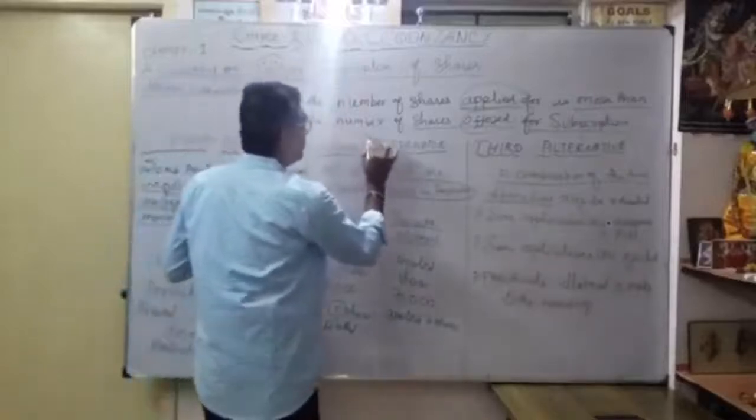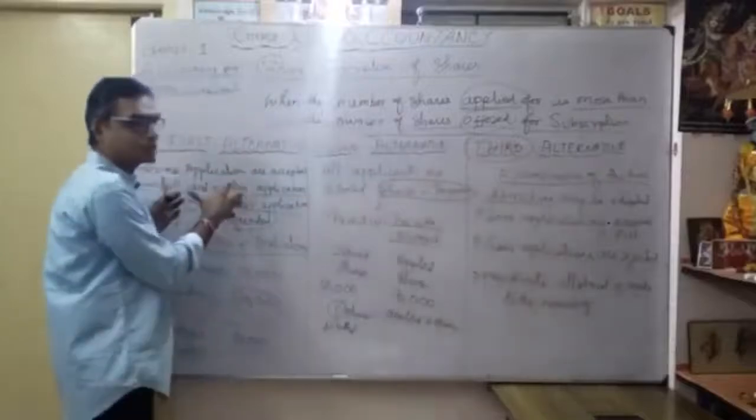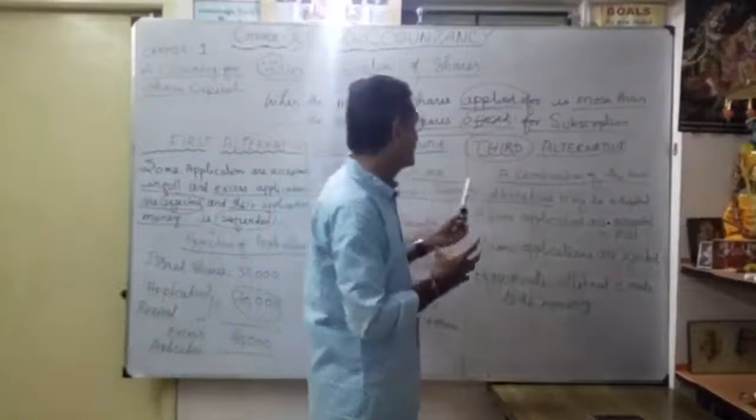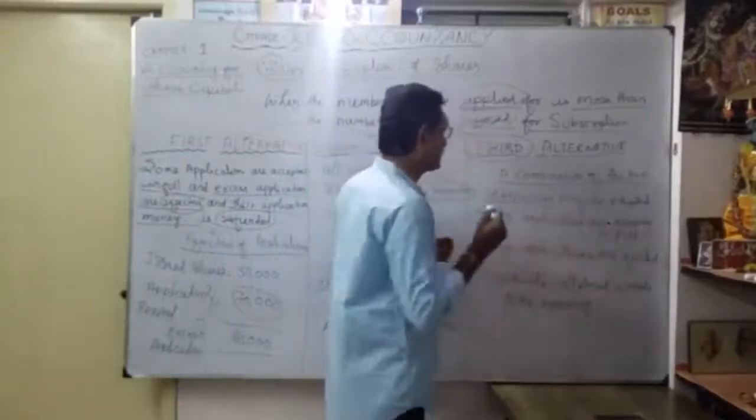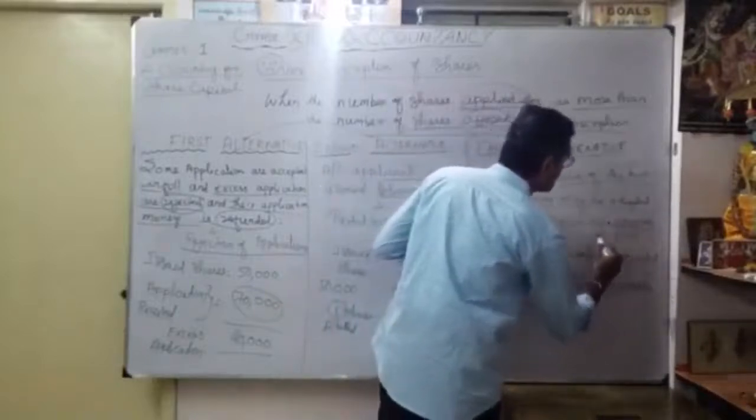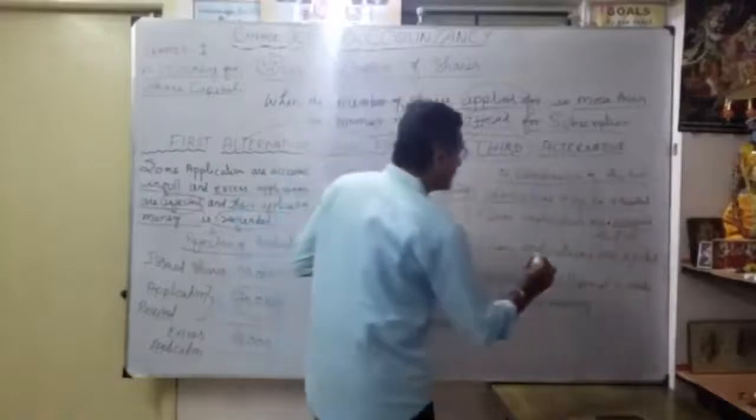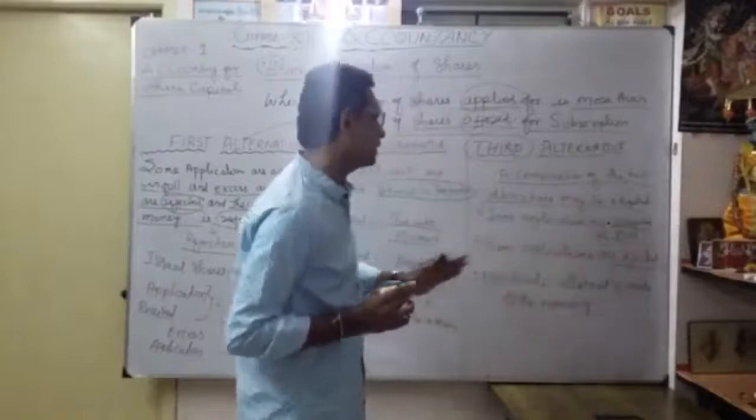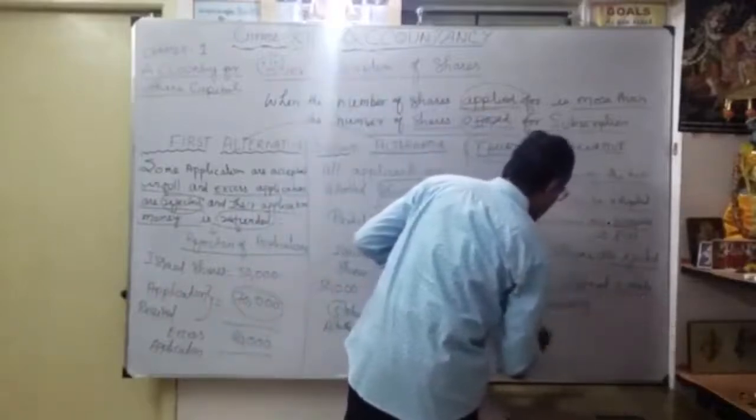Okay, this is the combination, our third alternative. You will take some important points from the first alternative and the second alternative. What is that? A combination of the two alternatives may be adopted. Some applications are accepted in full, so whatever is applied for, we allot fully. Then some applications are rejected. Proportionate allotment is made to the remaining.